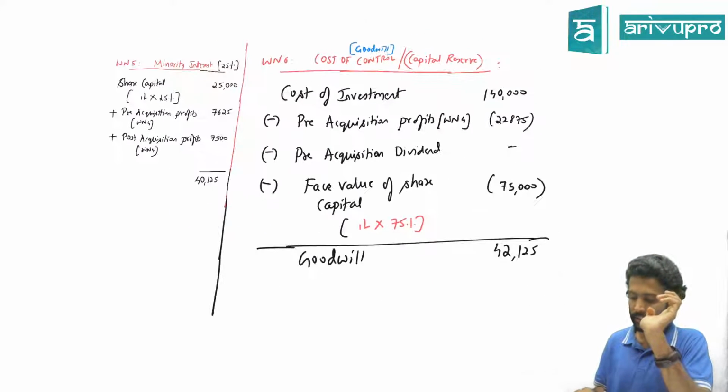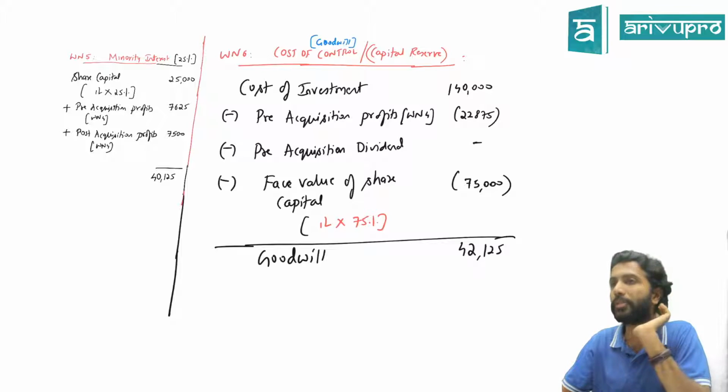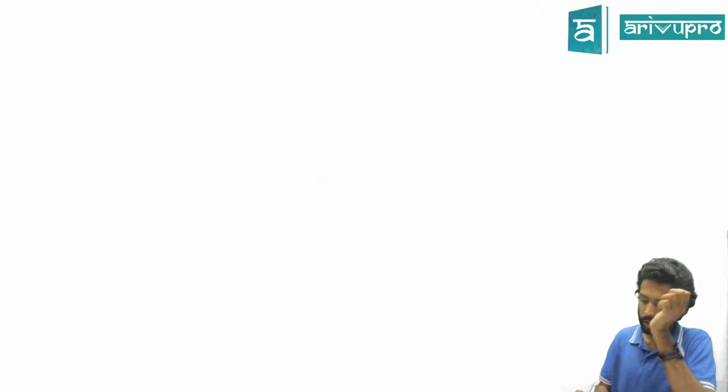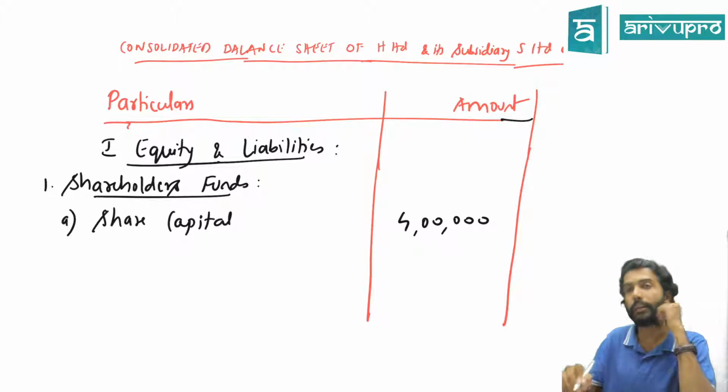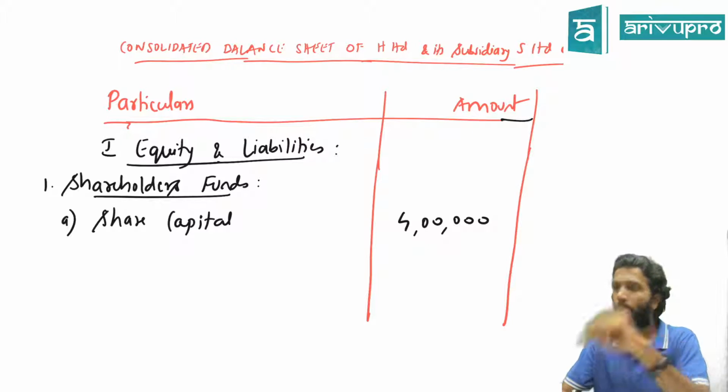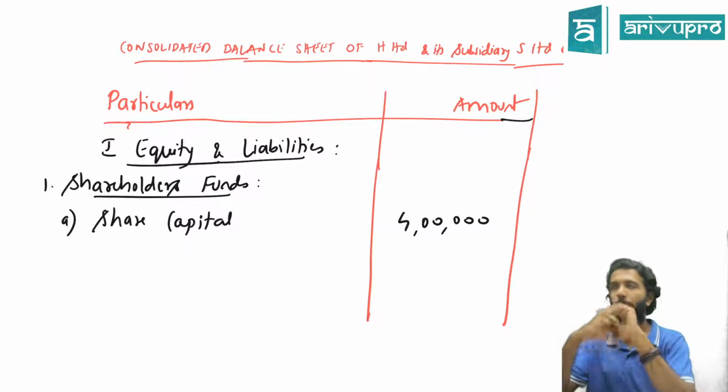Because you can't show S's share capital, as for the other company it is an investment. Hence, you only show the share capital of H Limited, which is 4 lakh. True, or once more? Or I'll give you another explanation. Maybe that will help you.